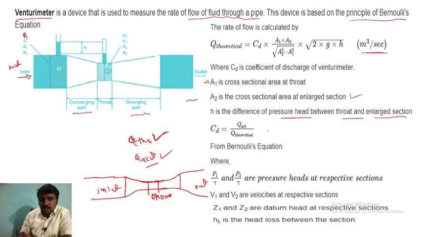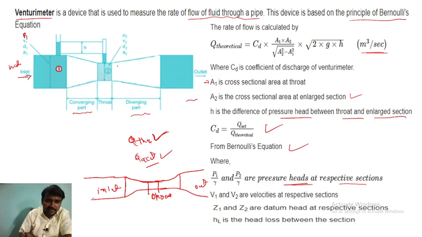CD is equal to Q actual by Q theoretical. So using Bernoulli's equation, P1 by rho, right, P is the pressure, V is the velocity, D is the diameter, and another one is A1, the area of that inlet. P1 by rho and P2 by rho are the pressure heads at the respective sections. So these are the sections.